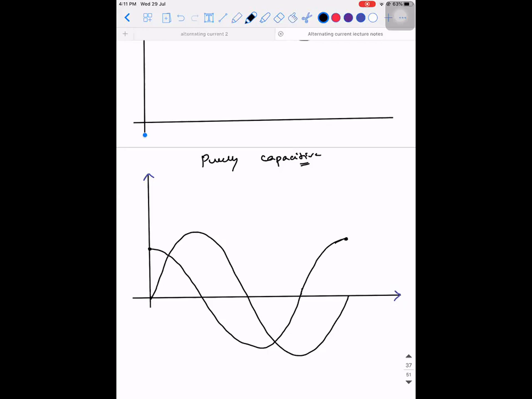Now if I draw a vertical line, here the EMF is positive and here the current is positive. So what do I get? I get a positive value of instantaneous power. So E and I, this is time. Is it clear? At this point also it is going to be positive. Now, till where will this be positive? What is this point, guys? This is T by 4. So till T by 4, the instantaneous value is going to come out as a positive value.